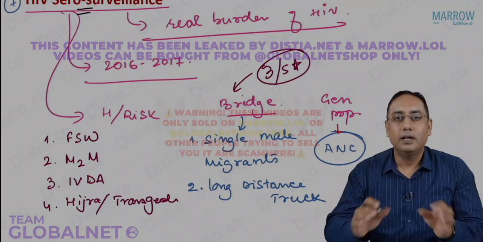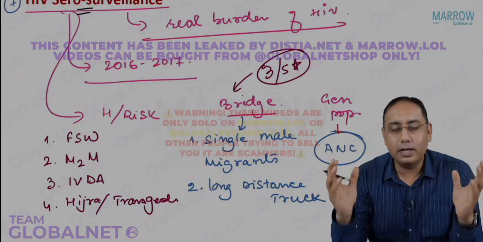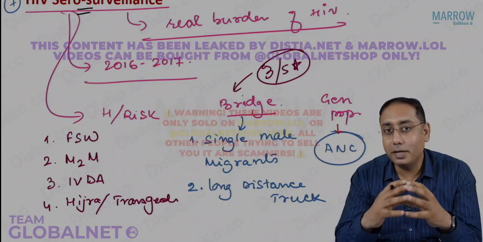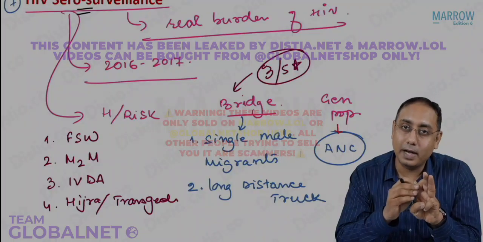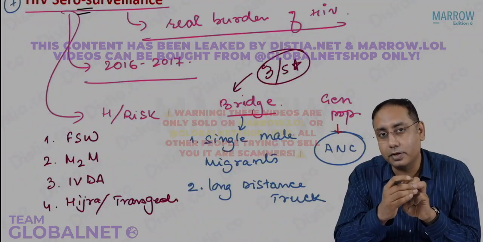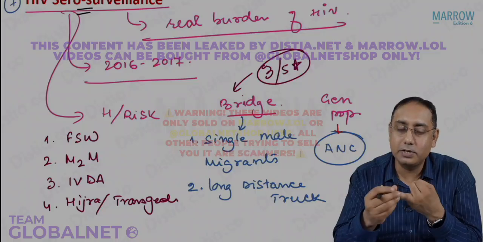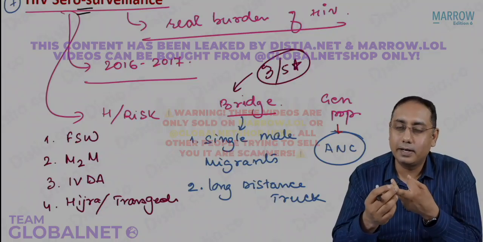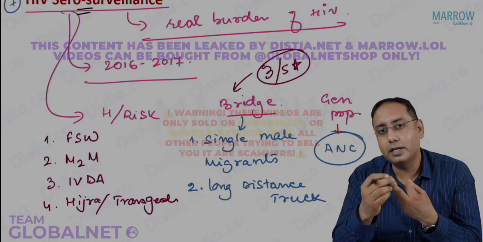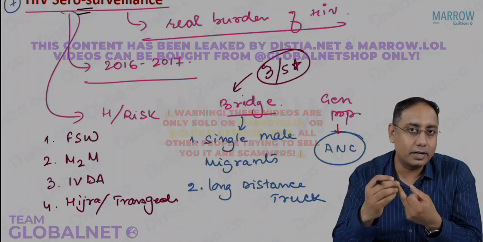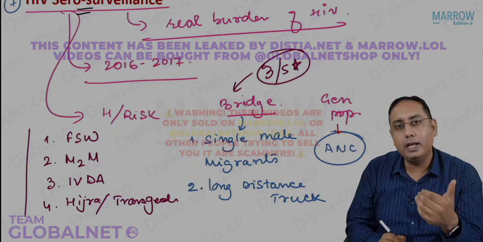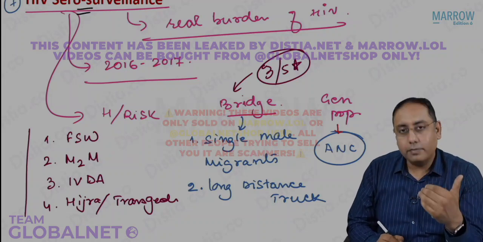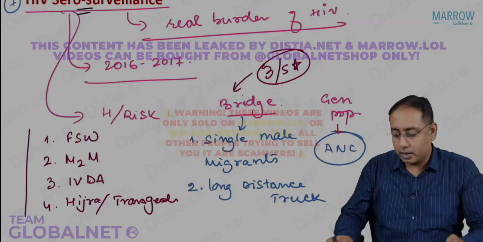So what are the 3 groups? Beta, please say with me. So we have divided this whole serosurveillance, the sampling units, into 3 groups. What are the 3 groups? Say with me. We are going to talk about the high risk groups, the bridge population, and the general. Who is the proxy indicator of the general? That is the ANC. Who is taken in the bridge population? We take the single male migrants and the truck drivers. And in high risk groups, we take the 4: the commercial sex worker, male having sex with male, intravenous drug abusers, and Hijra transgender.